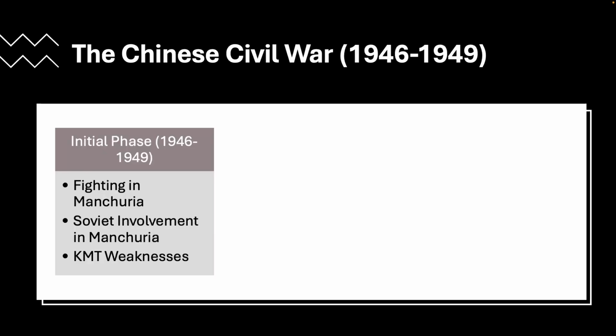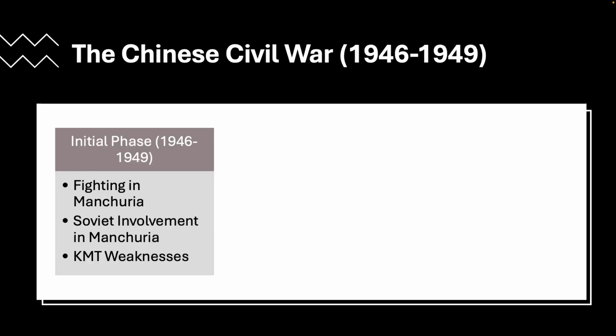So after the Japanese defeat in 1945, the Soviet Union take control of Manchuria and start to provide arms and training to the CCP, giving the communists a crucial advantage and allowing them to secure the region between 1946 and 1947.